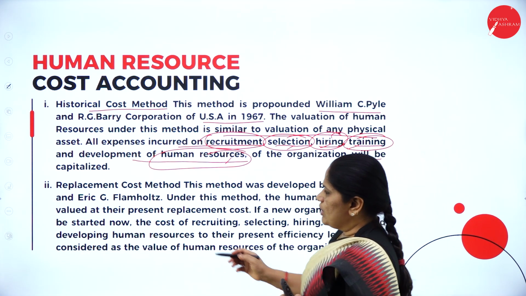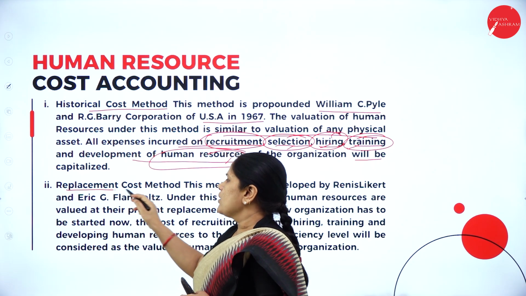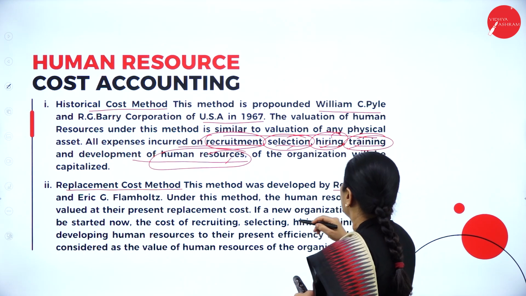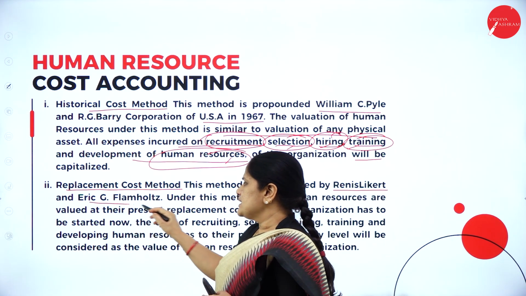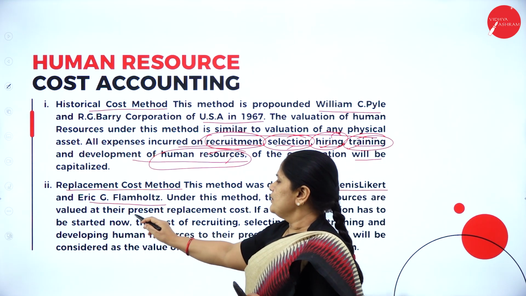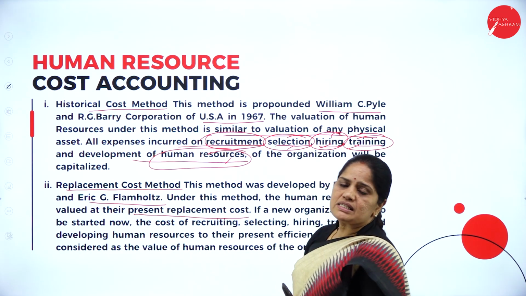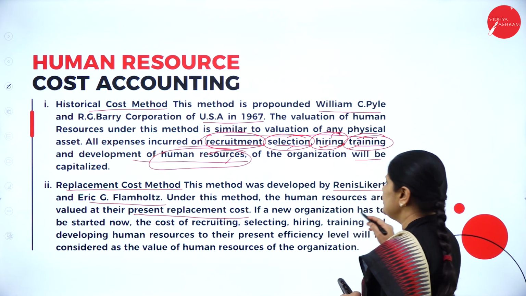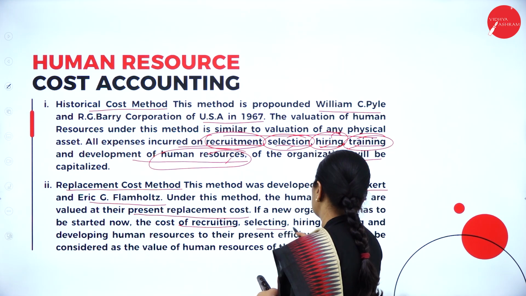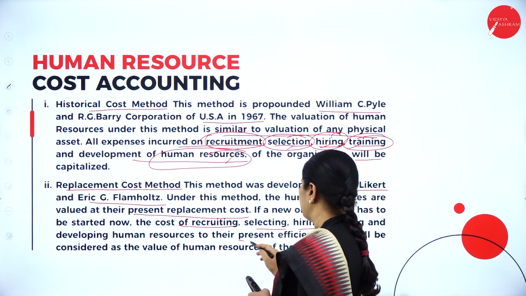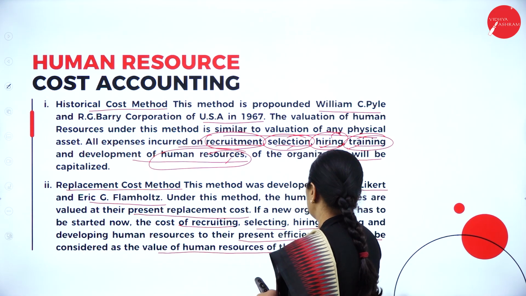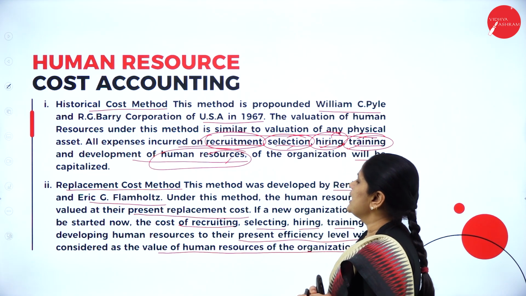Then the next cost is the replacement cost method. This method was developed by Rensis Likert and Eric G. Flamholtz. Under this method, the human resources are valued at their present replacement cost. So, if a new organization has to be started now, the cost of recruiting, selecting, hiring, training, and developing to the present efficiency level will be considered the value of human resource of the organization.